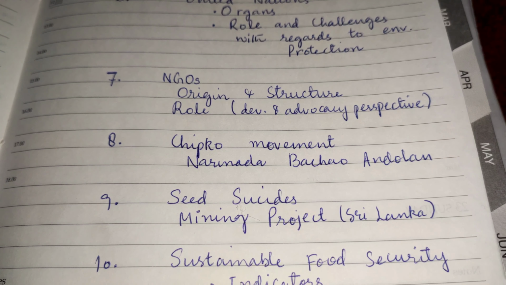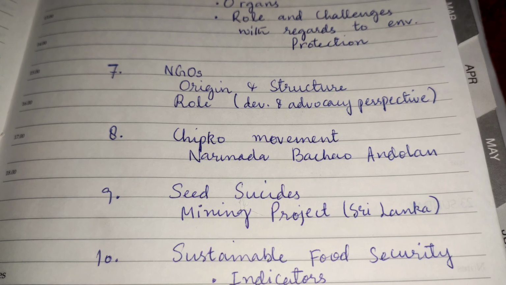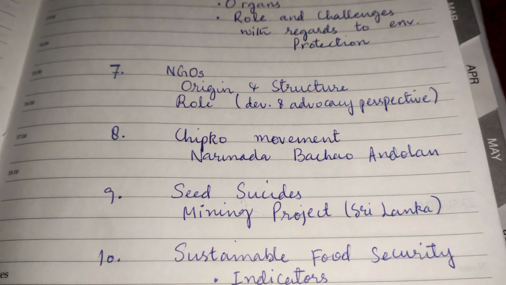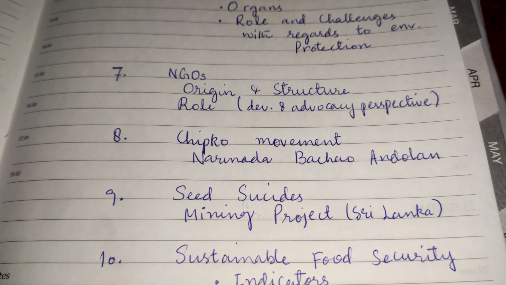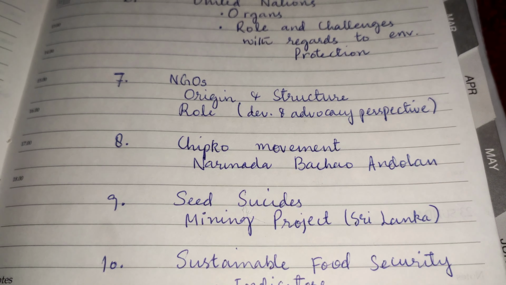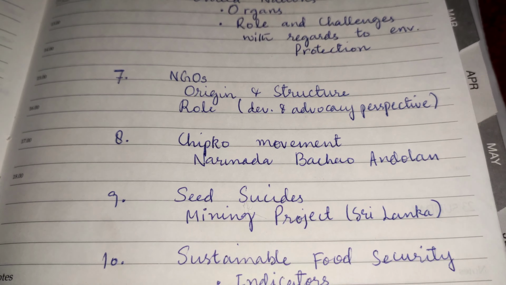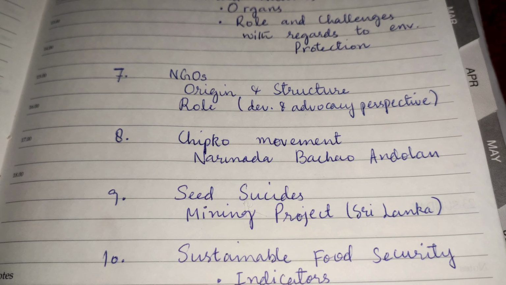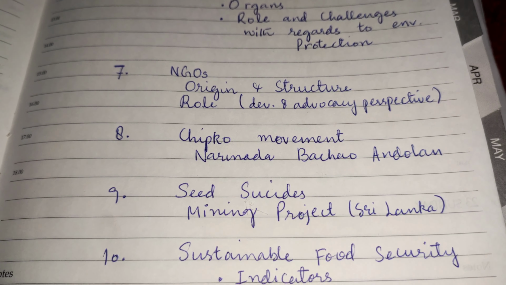However, the advocacy perspective, they believe that NGOs have played a major role in advocating the interests and needs of the citizens of a particular state. So basically, where the regimes are corrupt or not doing much about the welfare of the people, there the NGOs stand for the rights of the people and try to pressure and lobby on their behalf. So that's the advocacy perspective about the role of NGOs.